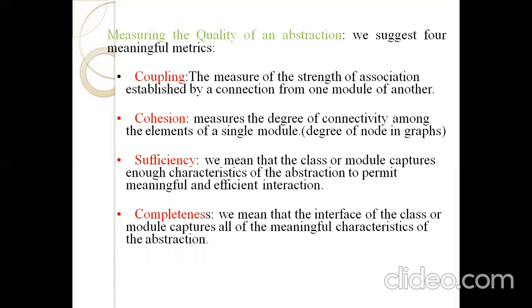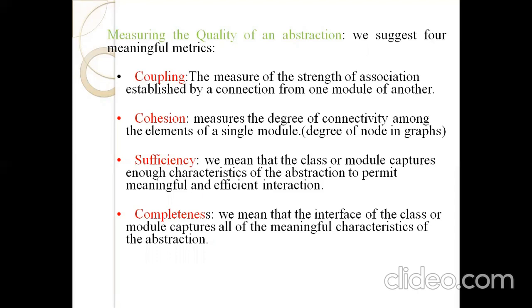Next one, completeness. Completeness means that the interface of the classes and modules captures all meaningful characteristics of the abstraction. If one class interfaces with another class, it must provide meaningful characteristics of the abstraction. Suppose you have an account class: the account can be operated by the customer, and at the same time the account is maintained by the bank.